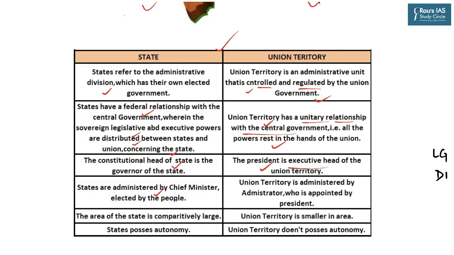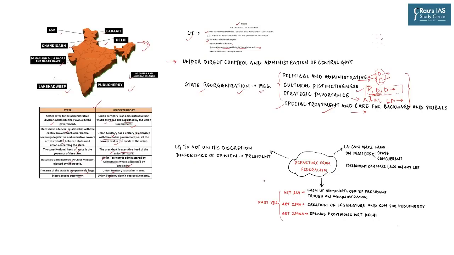States are administered by a chief minister elected by the people, whereas union territories, excepting two of them, are administered by an administrator who is appointed by the president. The area of the state is comparatively large. The union territories are quite small. States ultimately possess autonomy, which is not seen in the case of union territories. And so you can summarize that the creation of union territories is a kind of departure from the federalism model which India has followed.